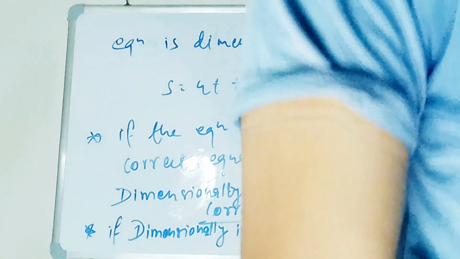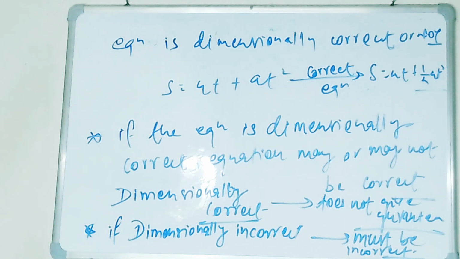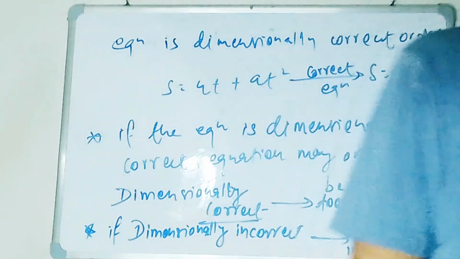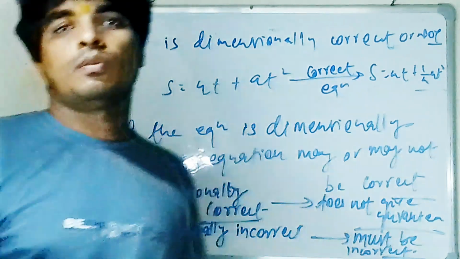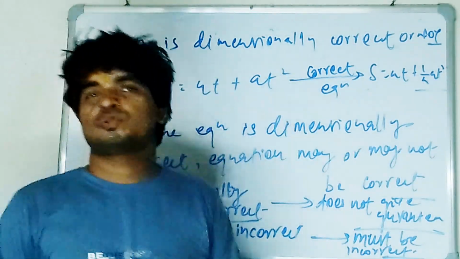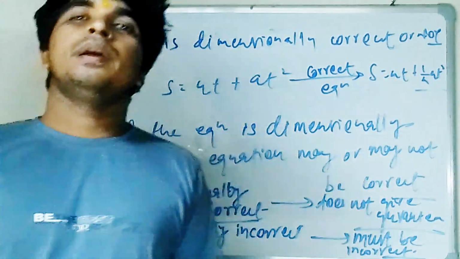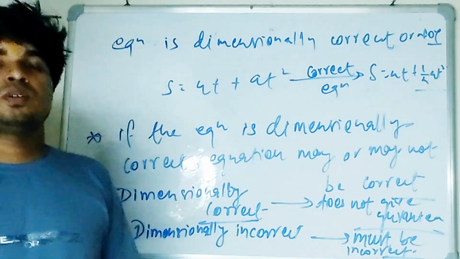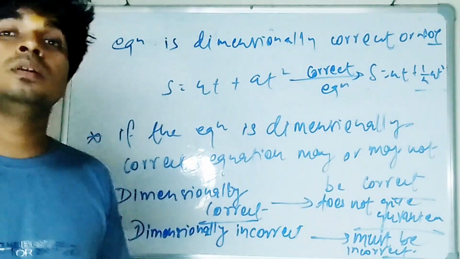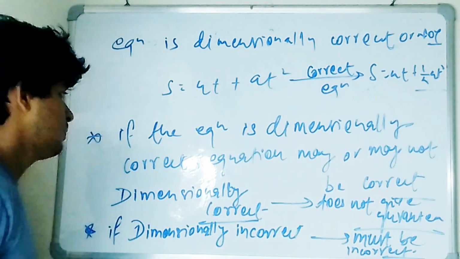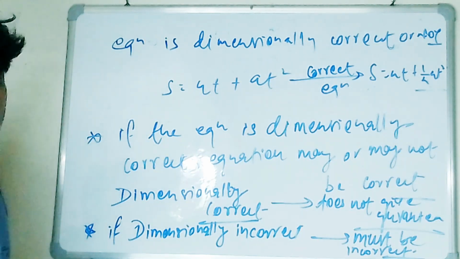Please respond to me fast. All the points are very important. Please take care of all the points I am discussing if you want to grow. So I'm moving forward. This was dimensional analysis. I'm not repeating all the points because I have to cover the whole portion. I already gave sufficient time for this chapter, so I have to move on to the next chapters as well. So I'm going for the next concepts. Hope you understood what I am saying.